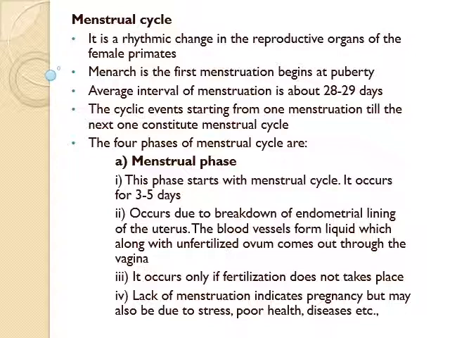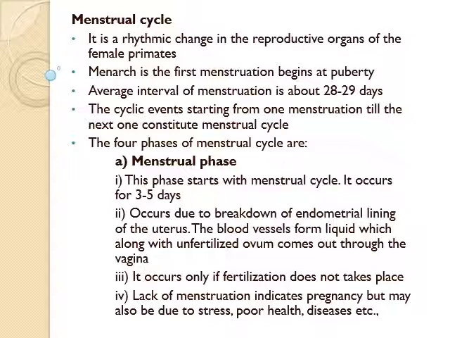The average interval of menstruation is about 28 to 29 days. The menstrual cycle stops around the age of 50 years, called menopause. The menstrual cycle is absent temporarily during pregnancy and lactation period and permanently after menopause. Menstruation is also called weeping of the uterus for the lost ovum.